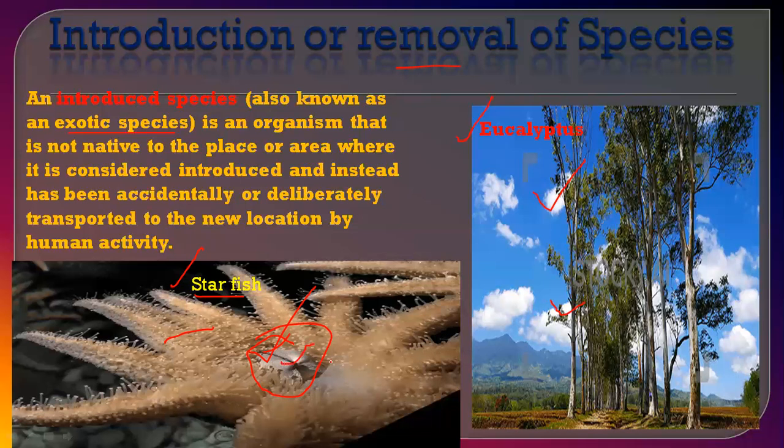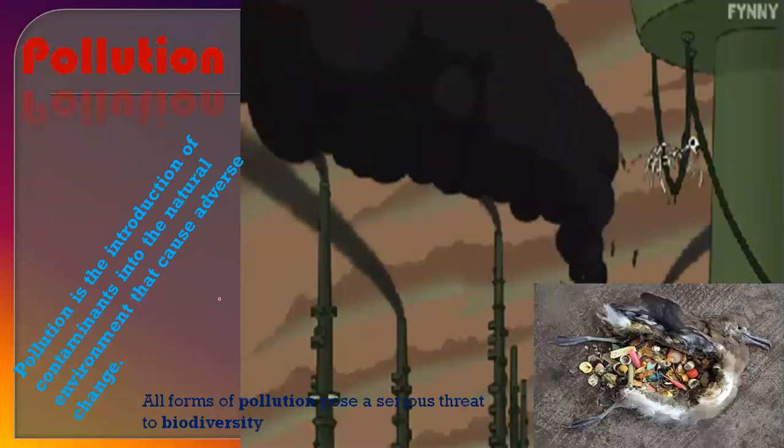These mussels prey on small animals, phytoplankton, zooplankton, those animals or plants which float in the water. They eat those plants and animals. So definitely the other species of animals and plants can become extinct. They can be in trouble if you remove one species. So it means the introduction or removal of a species can change the biodiversity of that area.